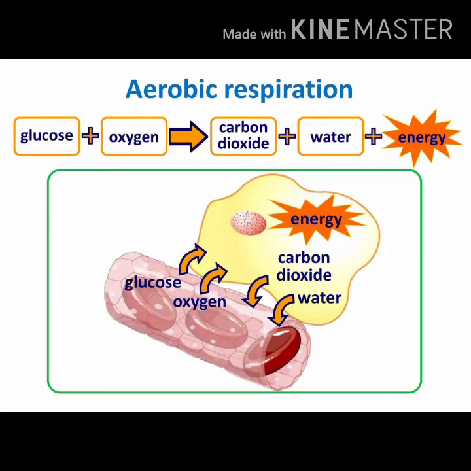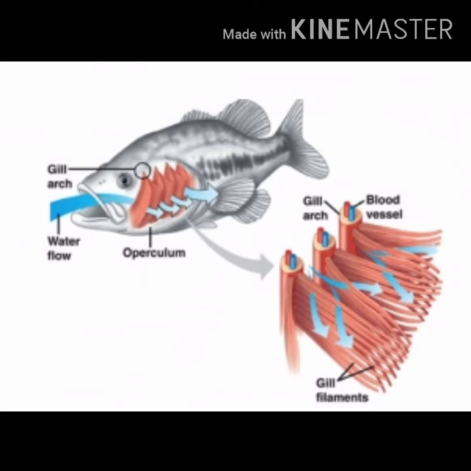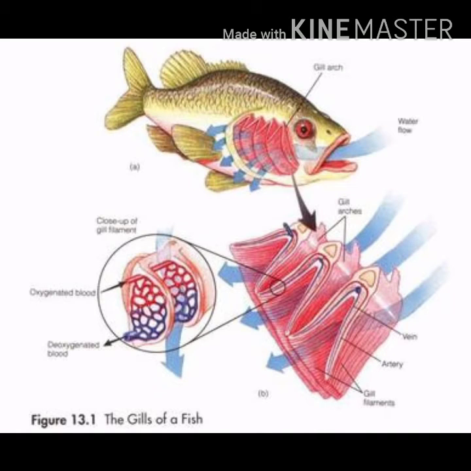Have you observed how fishes respire? They take in water through the mouth, absorb the oxygen from it, and release the carbon dioxide through the gill slit. Behind the eye, you can see the gill slits. Through the gill slit, they release the carbon dioxide into the water.